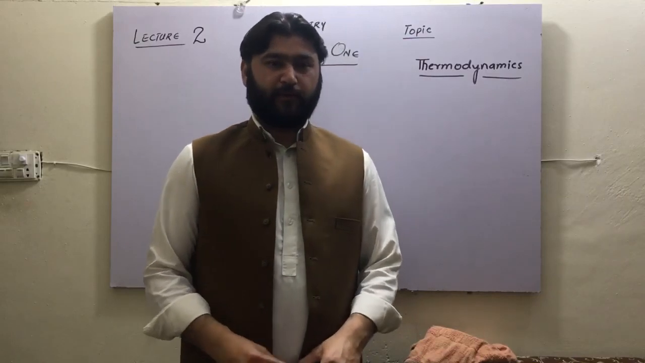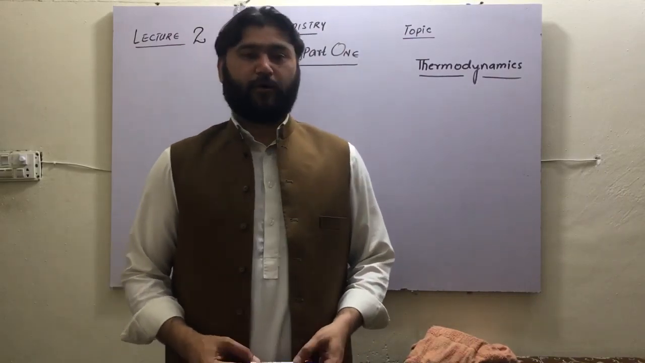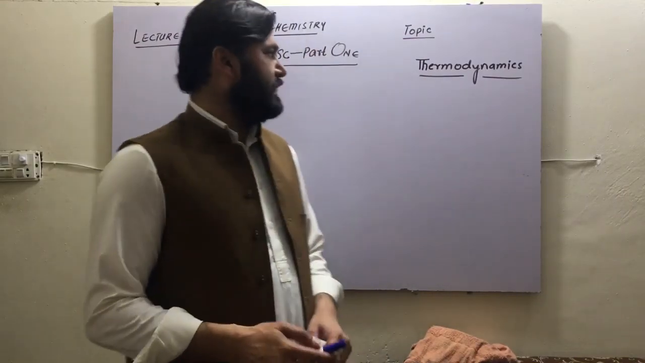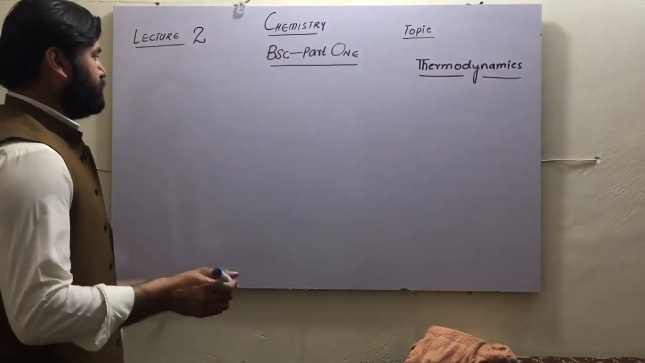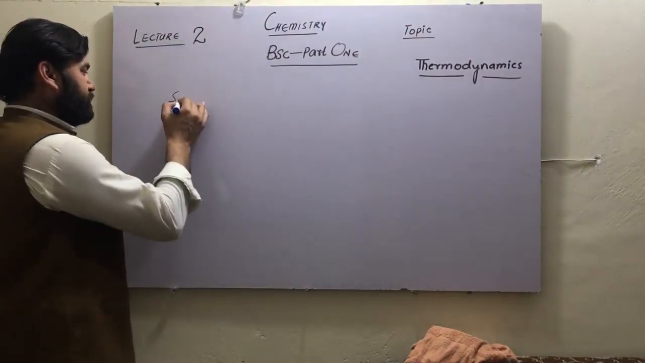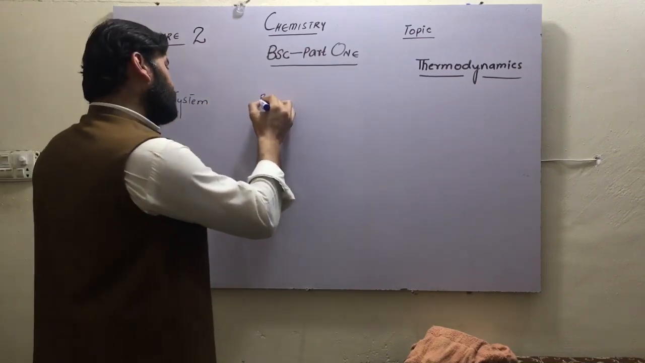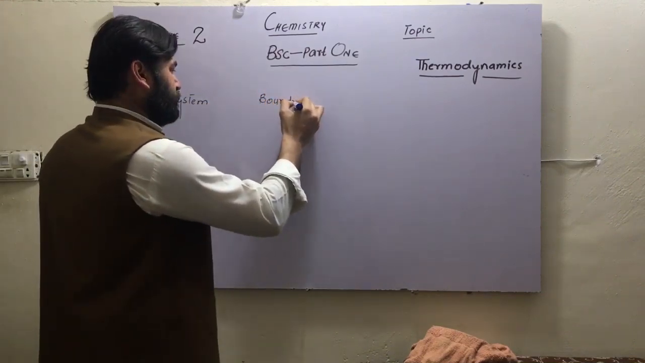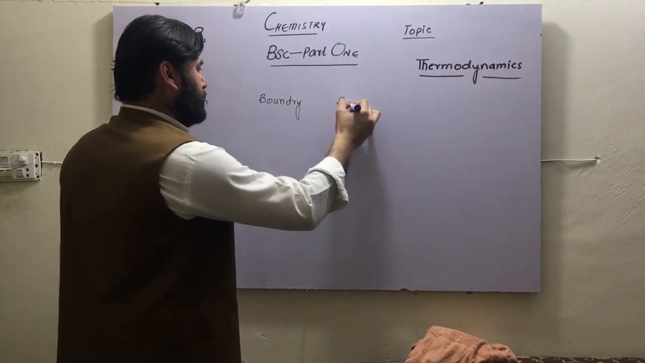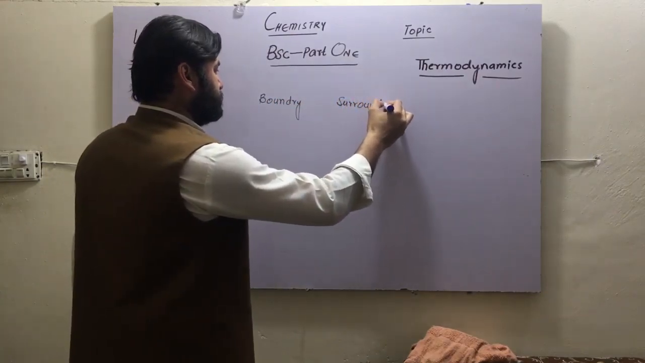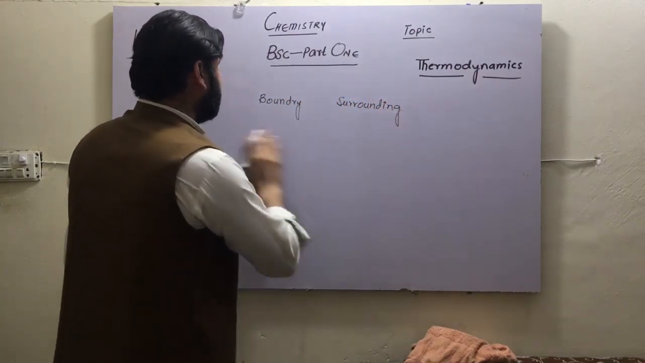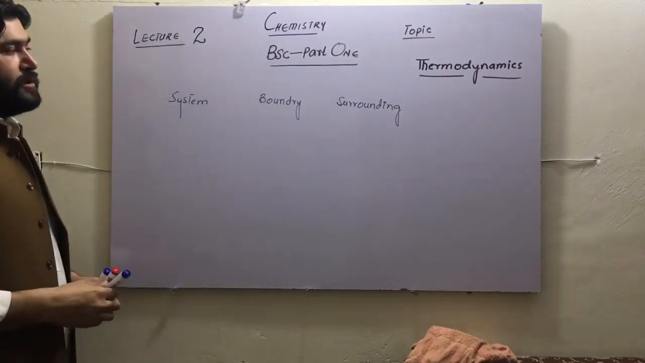I am Raman Ahmed, and today we are going to discuss lecture number 2 of physical chemistry in thermodynamics. And today we are going to discuss three important definitions: system, boundary, and surroundings. We will be discussing these three things: system, boundary, and surrounding.